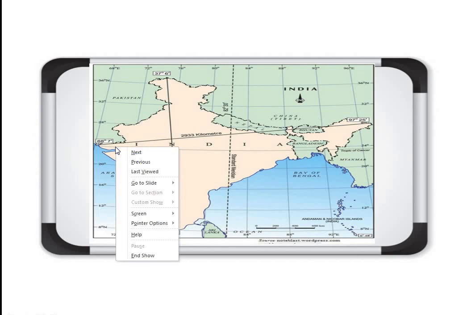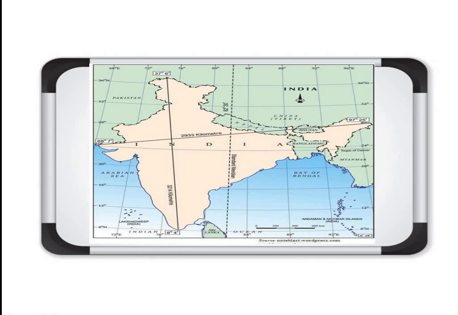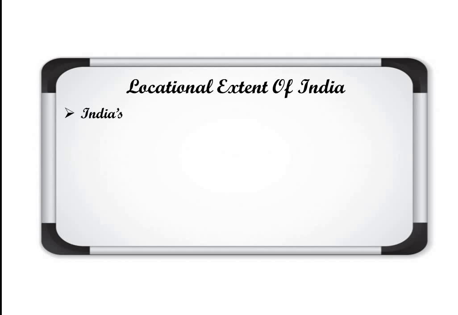Clear? Now the next topic is all about the locational extent of India, meaning here we'll discuss how many latitudes and longitudes it is covering. Clear? So India's latitudinal extent is 8 degree 4 minute north to 37 degree 6 minute north.